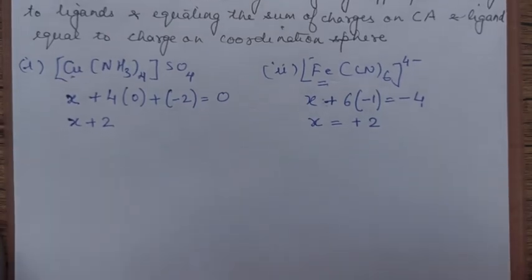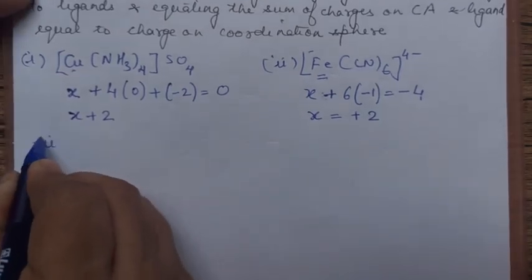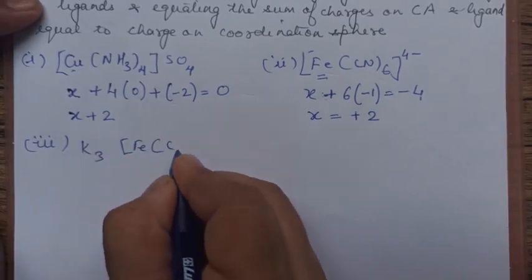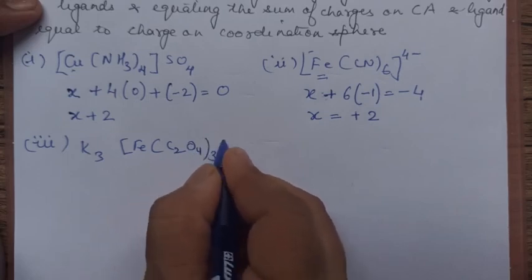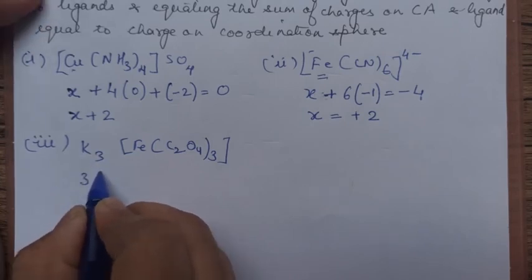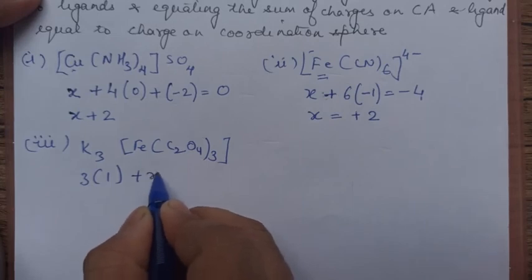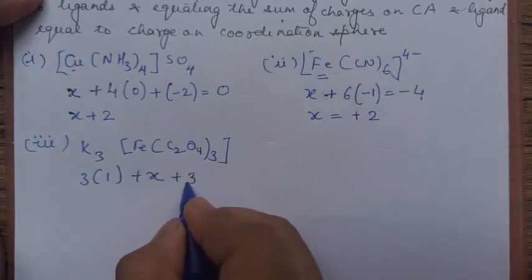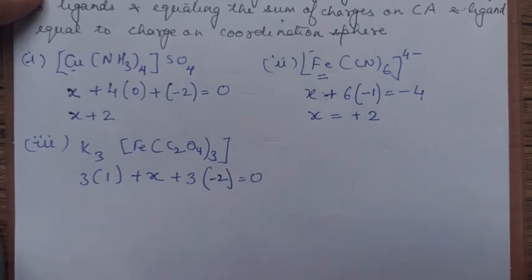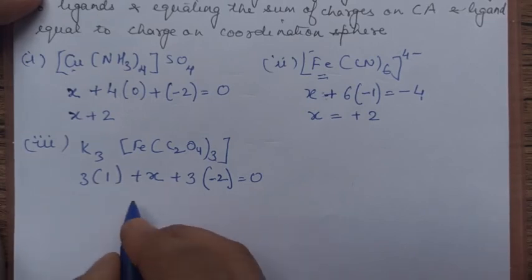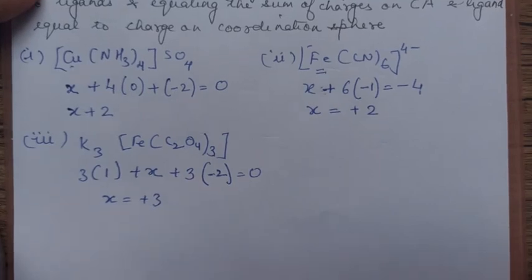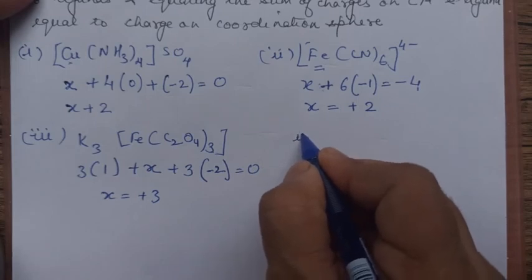Okay, let us further calculate. Next example we are taking, third example, K3[Fe(C2O4)3]. Okay, naming we will be doing. Potassium is an alkali metal, +1, so 3 into 1. Fe we are finding out, X, plus 3 oxalates are there, and each oxalate has minus 2, is equal to 0. If I solve, this will be plus 3, this will be minus 6, and if you take it to the other side, it will be plus 3. So what is the oxidation state of Fe here? +3. Got it?